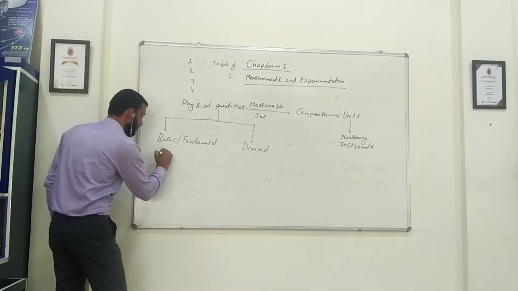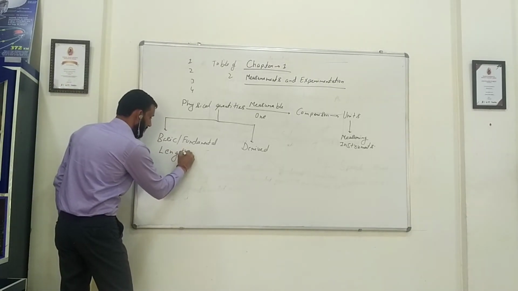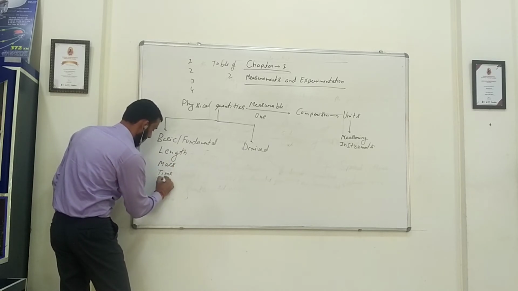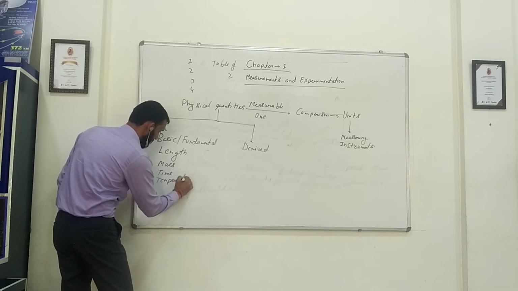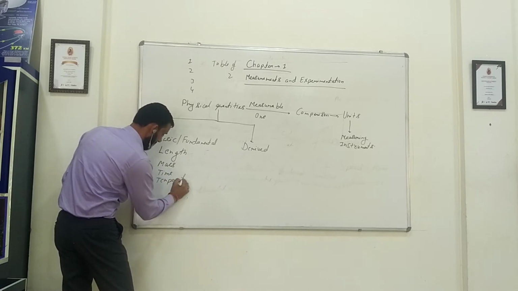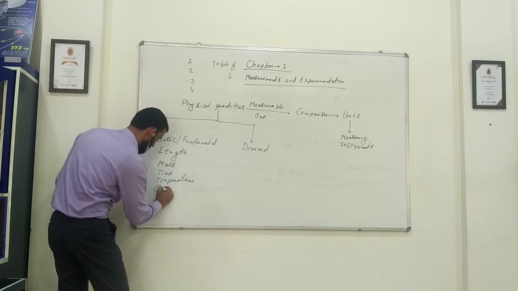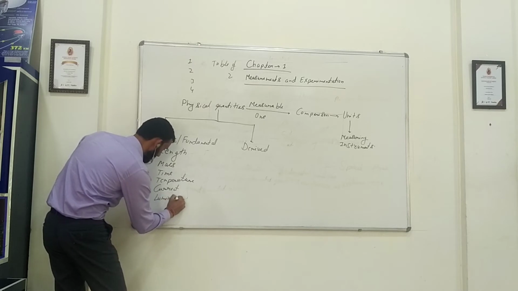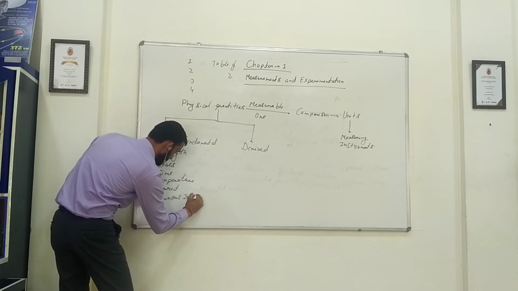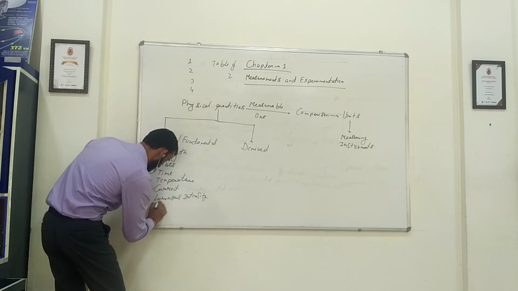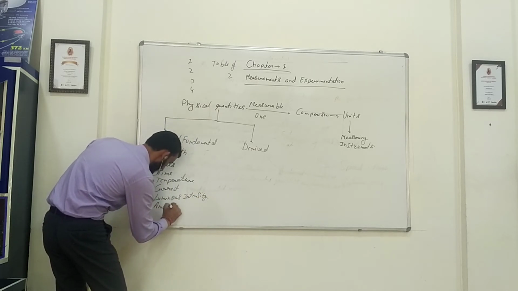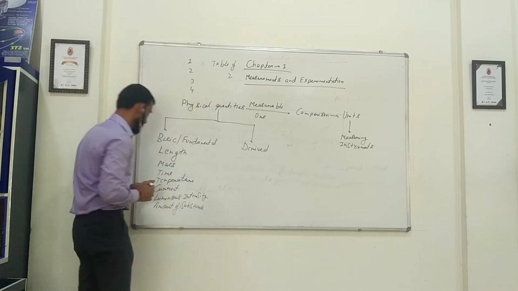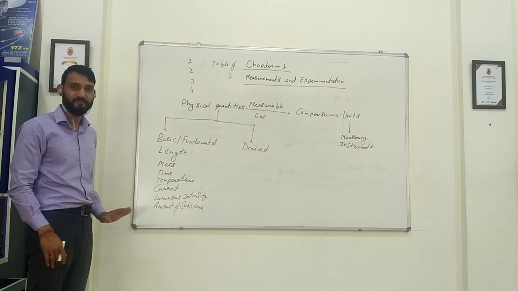What are they? Length, mass, time, temperature, current, luminous intensity, and then amount of substance. So these are the 7 basic fundamental physical quantities.